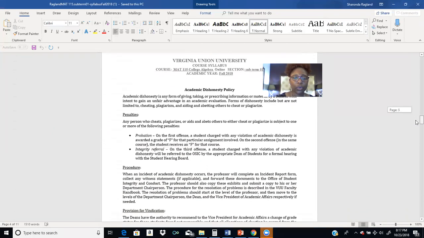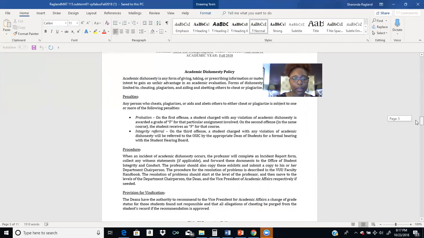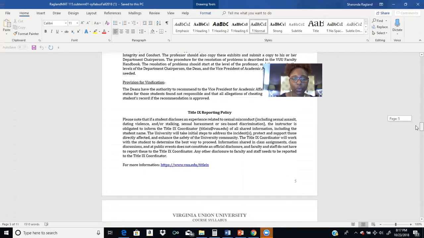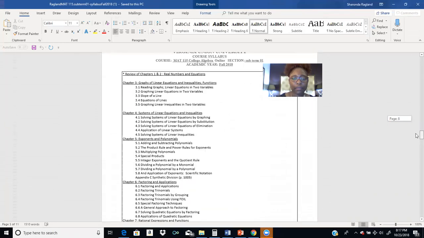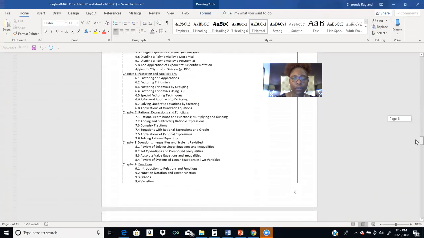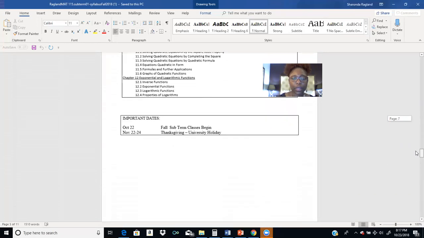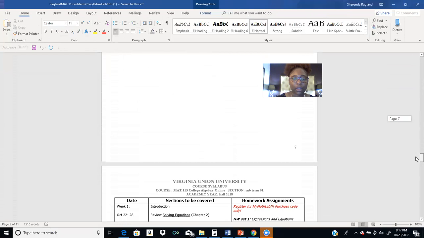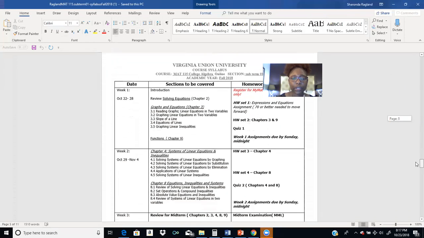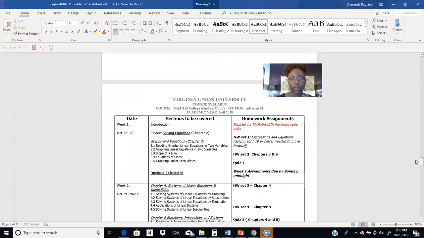All right, and so if you read on in the syllabus, it talks about the academic dishonesty policy, so penalties for that. So you want to make sure that you are being honest. Okay, and then you have what's covered for the semester, important dates. Okay, so the last page is just telling you what we cover each week.